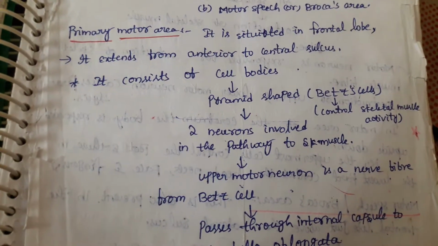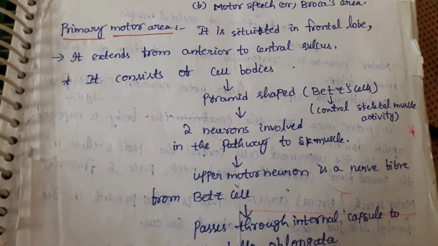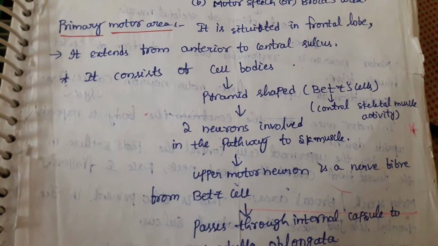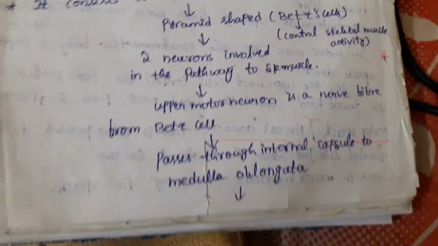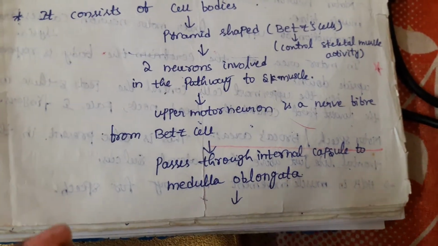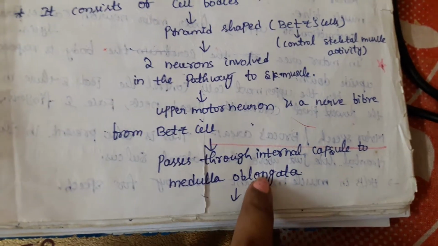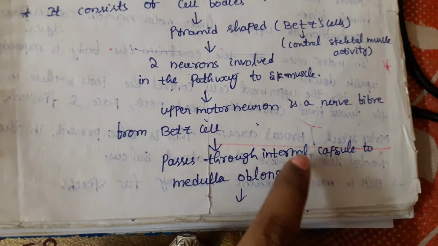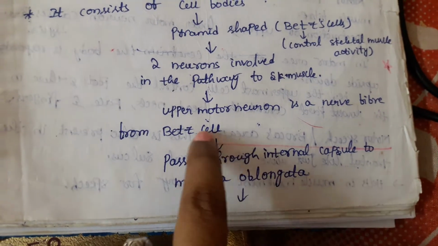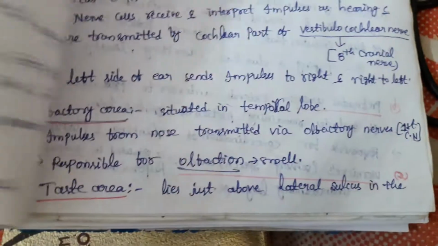In this primary motor area, two neurons are involved in the pathway to skeletal muscle: the upper motor neuron and the lower motor neuron. Now we discuss the function of each. The upper motor neuron is a nerve fiber from the Betz cells that passes through the internal capsule to the medulla oblongata. The internal capsule is a part of the cerebrum.